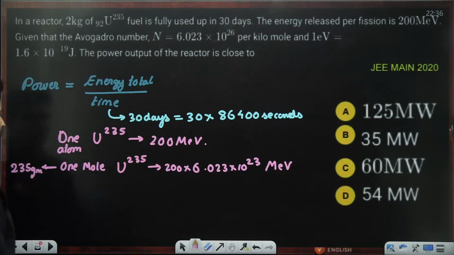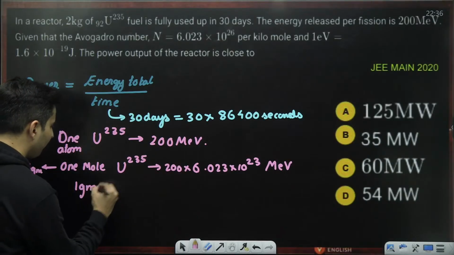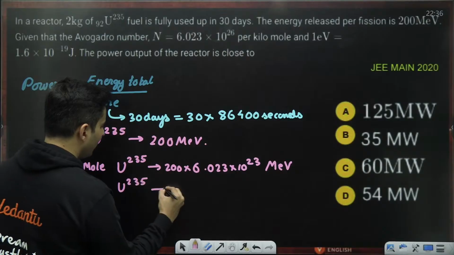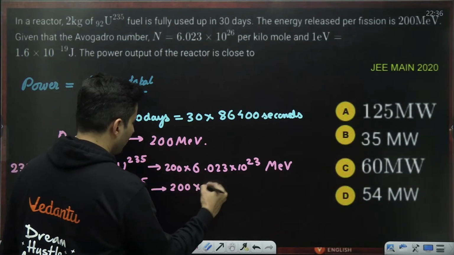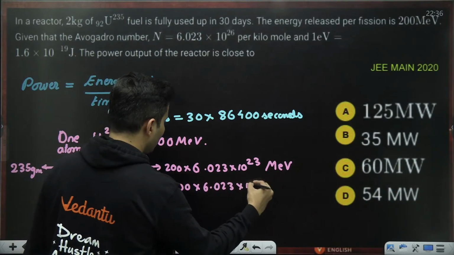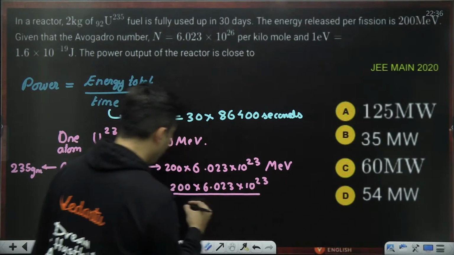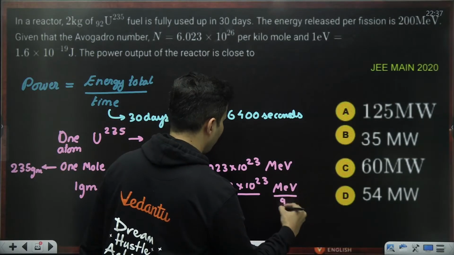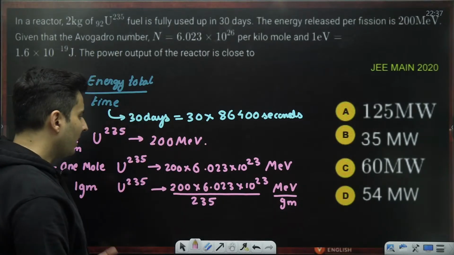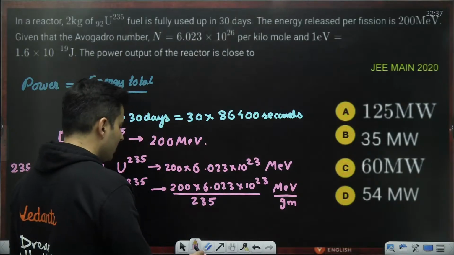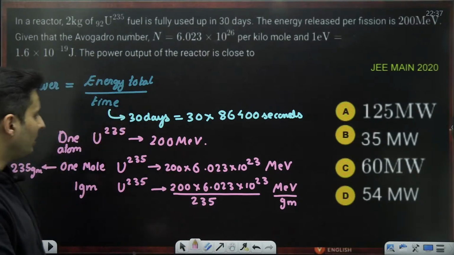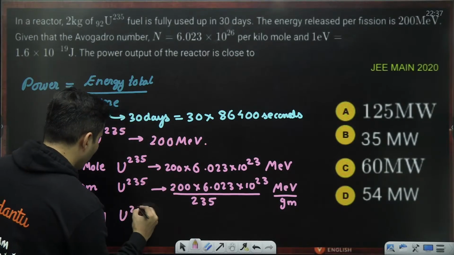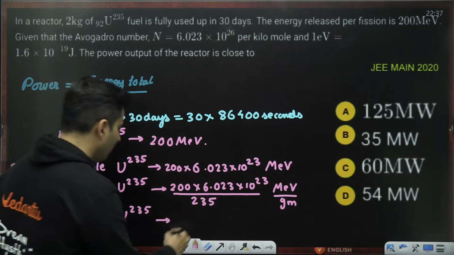So per gram, how much are you getting? So 1 gram of uranium 235, feels like I'm teaching mole concept, will give 200 into 6.023 into 10 to the power 23 by 235 mega electron volt per gram. If I make it per kg, then also I can do it. That's not a big deal. But the question is for 2 kgs. So 2 kg of U235 will be how much energy?